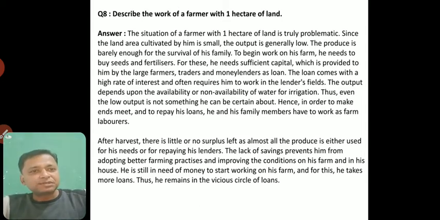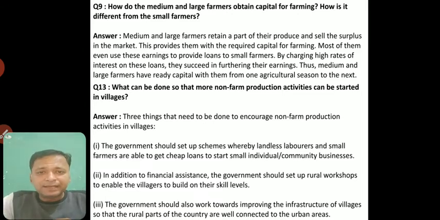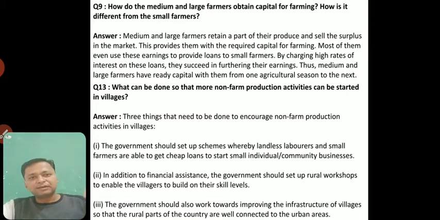Okay, the next question is, how do medium and large farmers obtain capital for farming? We have discussed it in our video. Just go through the answer. What can be done so that more non-farm production activities can be started in villages? We saw non-farming activities like dairy, shopkeepers, transport. So how can it be developed in a particular village? It will take the responsibility of the government, what they can do. It is all given here. So write this question and answers in your notebook. That's it.